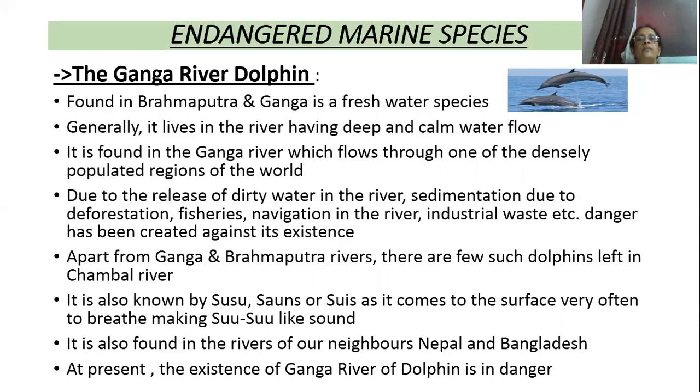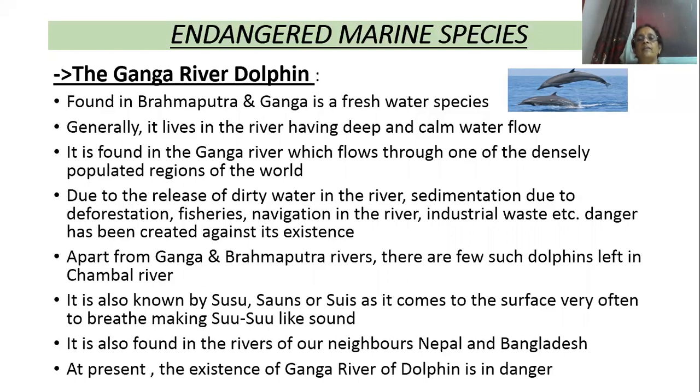The first one is the Ganga River dolphin. The Ganga River dolphin is found in the Brahmaputra and Ganga. It is a freshwater species. It is found only in the rivers Brahmaputra and Ganga. Generally it lives in rivers having deep and calm water flow. And the Ganga river flows through one of the most densely populated states of India, that is Uttar Pradesh.